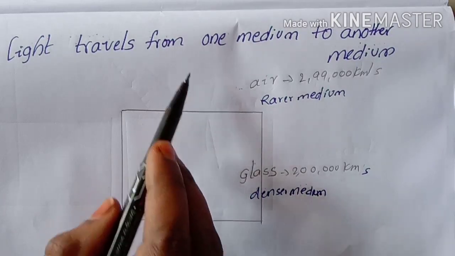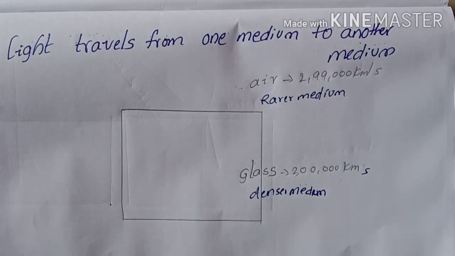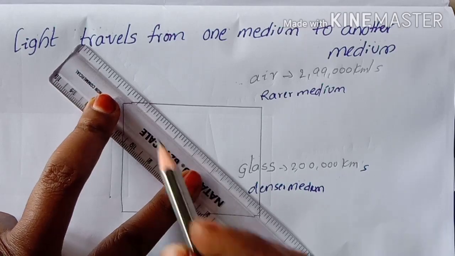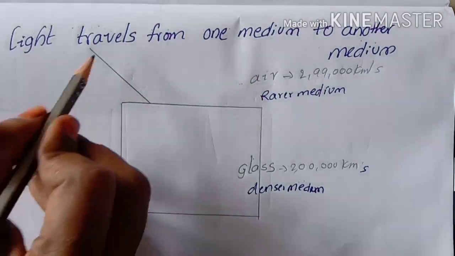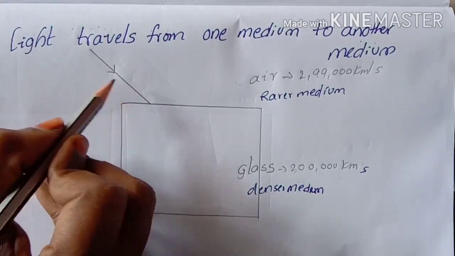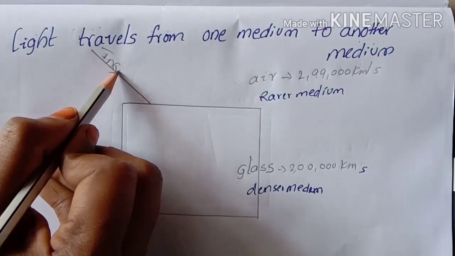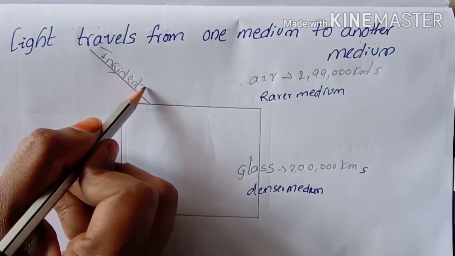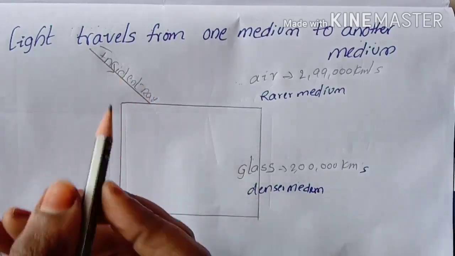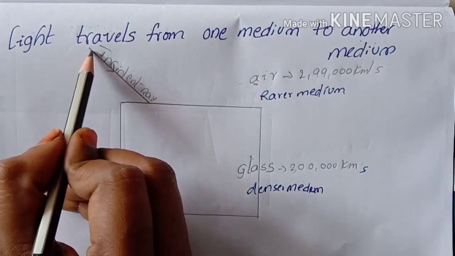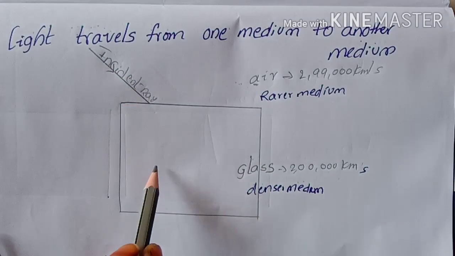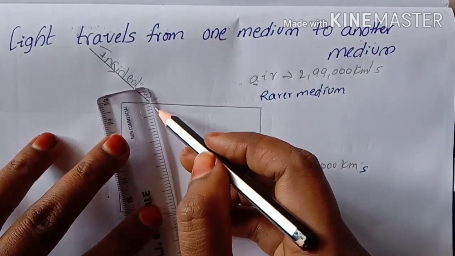Now we can represent the ray diagram when light travels from air to glass. This is the incident ray direction, with an arrow mark indicating the direction of the light. This is called the incident ray. Now the light comes from air and enters the glass, so we draw the ray inside the glass.